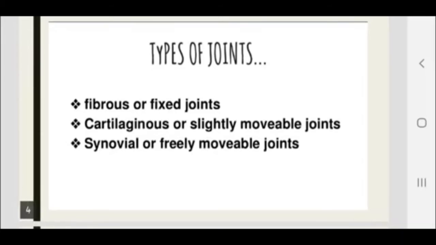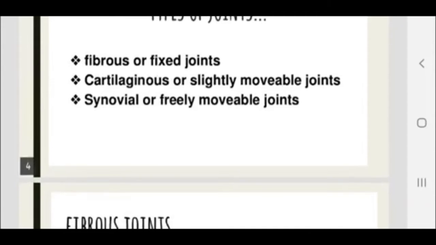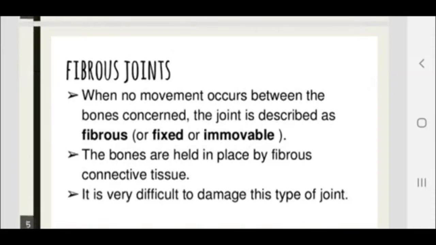Types of joints. There are three types of joint. Number one is fixed joint or immovable joints, slightly movable joints or cartilaginous, and movable joints or synovial. So there are three types. First is known as fixed, then slightly movable, and movable. First we discuss the